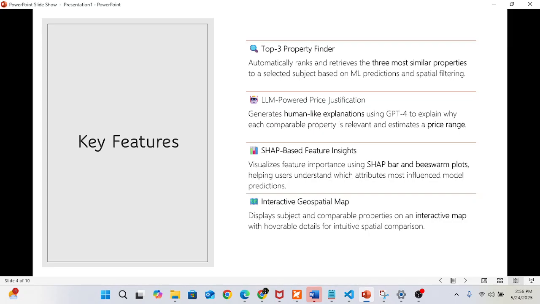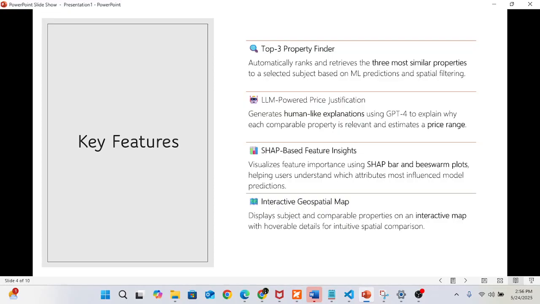So the key features of my project are: it can detect the top three properties and generate human-like explanations using ChatGPT 4 to explain why each comparable property is relevant and estimate a price range.